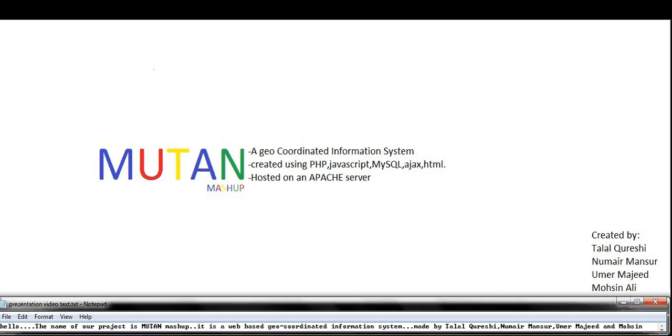Hello. The name of our project is MUTANmashup. It is a web-based geo-coordinated information system made by Talal Qureshi, Numair Mansoor, Omar Majid and Mohsen Ali.